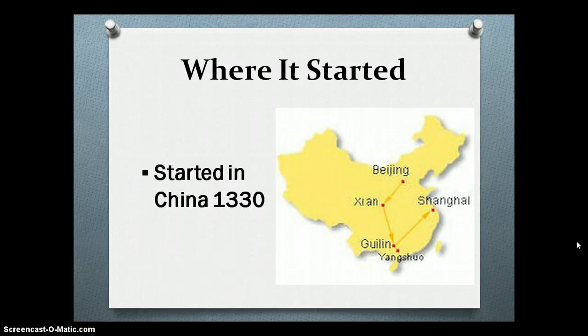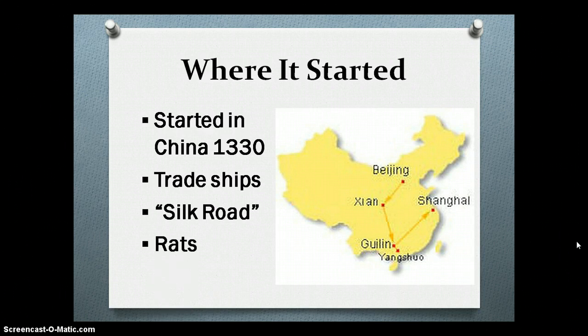Where it started. The plague started with an outbreak in China in the 1330s. China was a very important trading nation in those days, and international trade using the Silk Road was what caused the world's pandemic. It was, in fact, the world's first pandemic. Plague-infected rats on the Chinese merchant ships spread the disease to Western Asia and Europe. In 1347, Italian merchant ships with crew members dying of the plague docked in Sicily, and within days, the disease was spread to the city and the surrounding countryside.